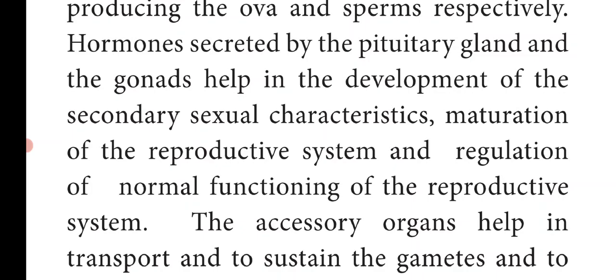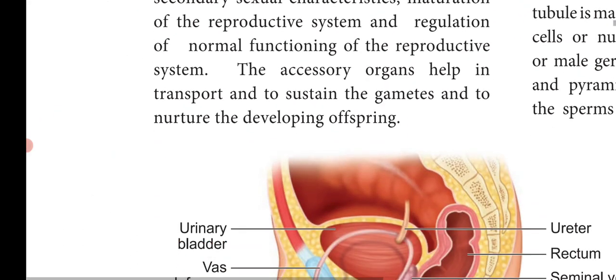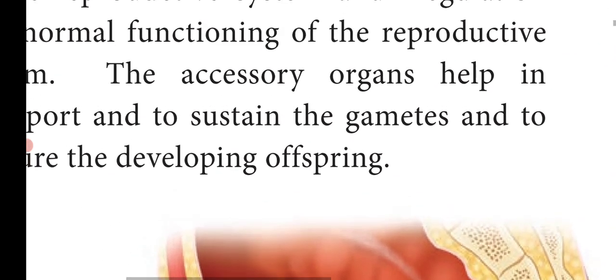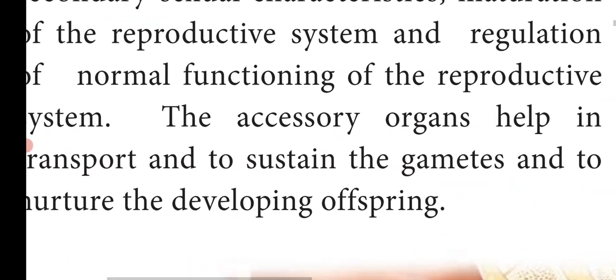So the hormones produced by the pituitary gland and the gonads help in the development of secondary sexual characteristics, maturation of the reproductive system, and regulation of the normal functioning of the reproductive system. What is the function of the accessory organs? They help in the transport of gametes, sustain the gametes, and nurture the developing offspring.